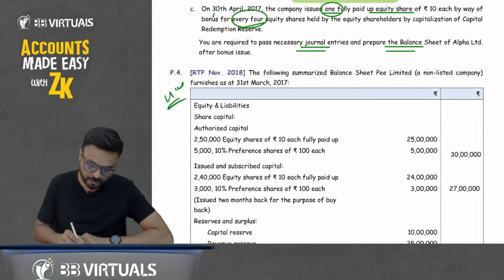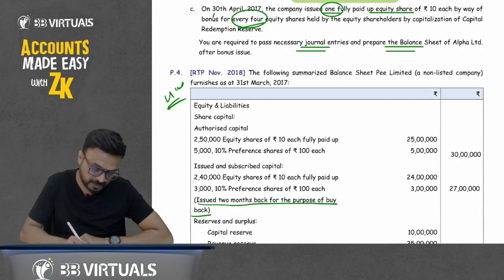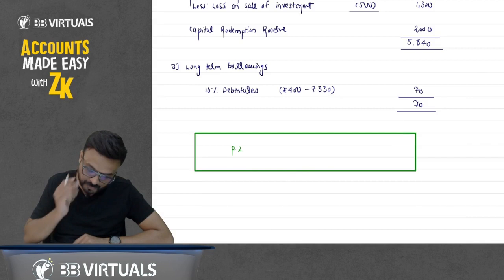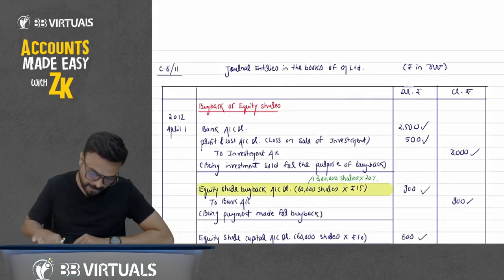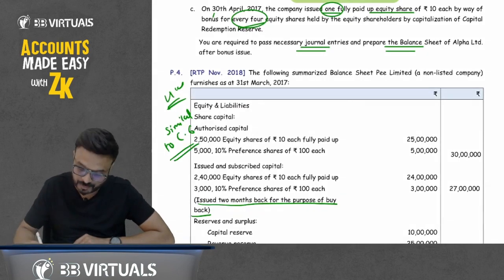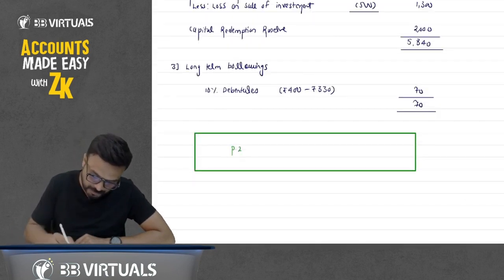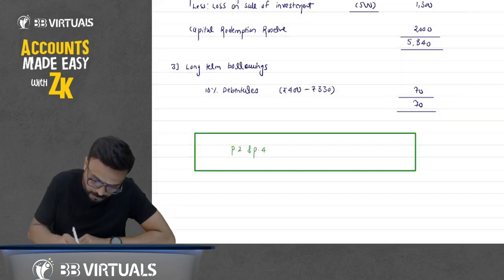You can see the same point here. You can see that issue 2 months back for the purpose of buyback. This is similar to the question that we have solved today in class. Question number 6 is similar to the question 6 in class. So practice question number 4 is homework for today.